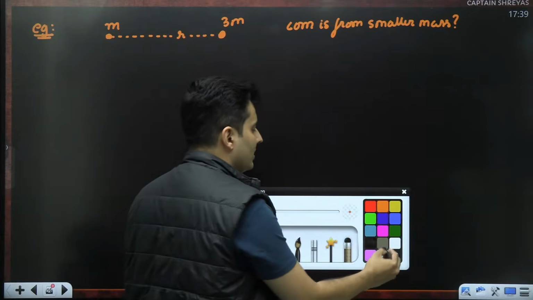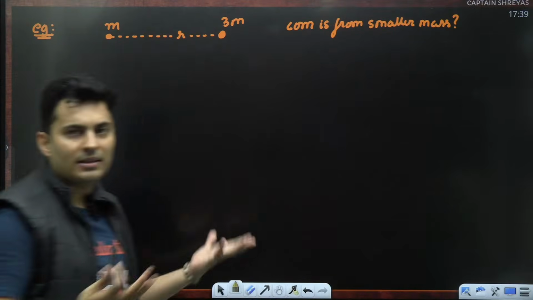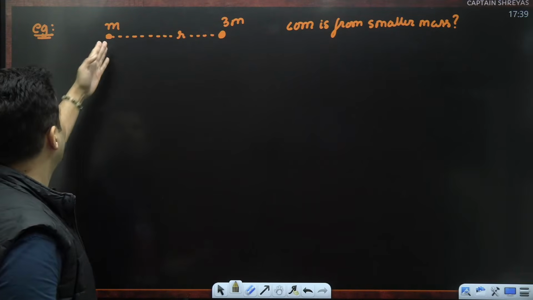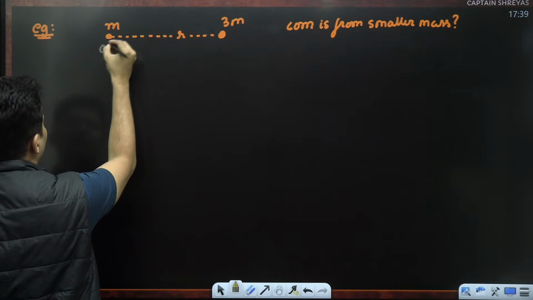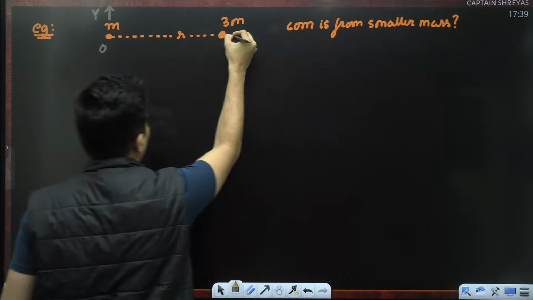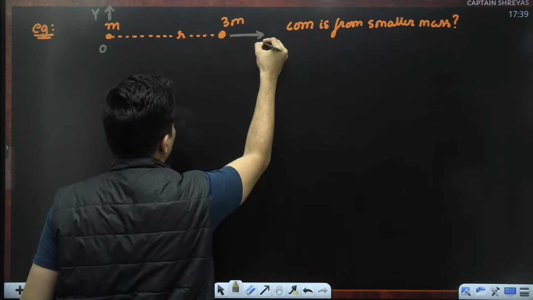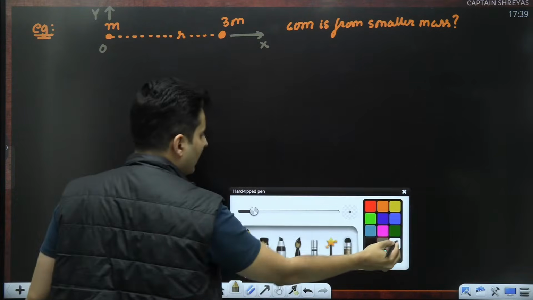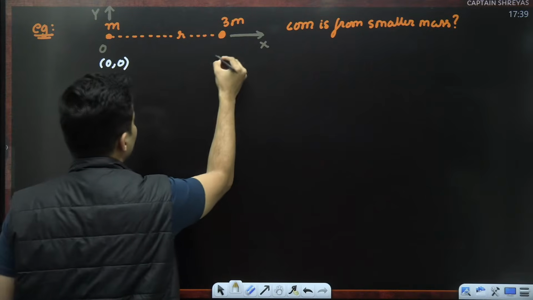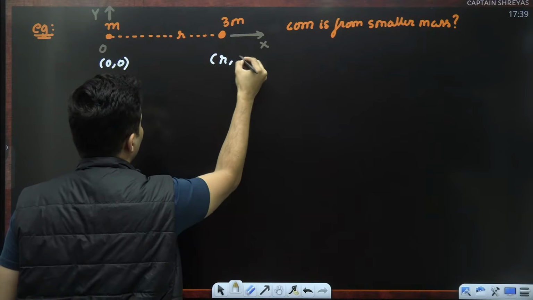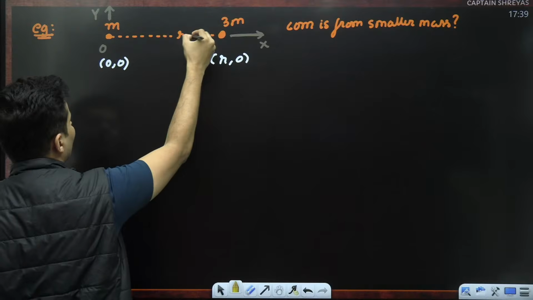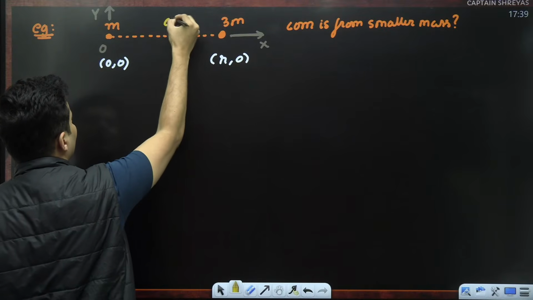When you have to do such things, you can assume whatever you want as the origin and x and y axis. Because I want to measure it from the smaller mass, why not make that the origin, and this line as our x-axis? So in that particular scenario, this mass will have the coordinates 0, 0. This mass will have the coordinates r, 0. Now you just need to find where the center of mass is. Obviously the center of mass will be somewhere, let's say here.